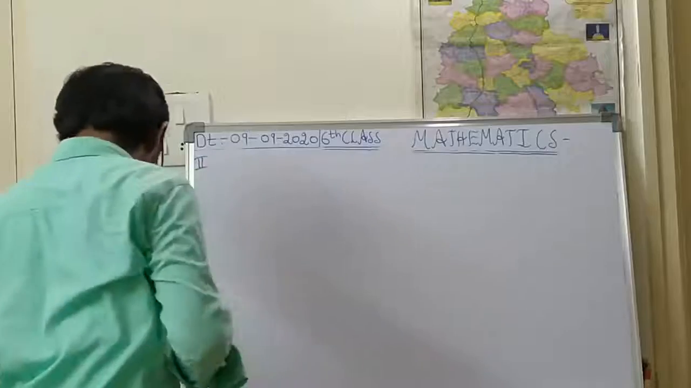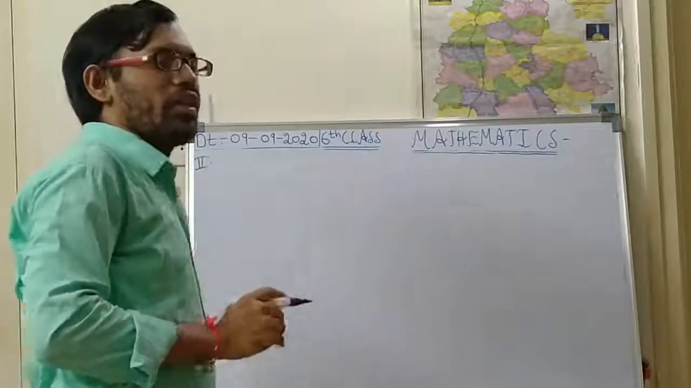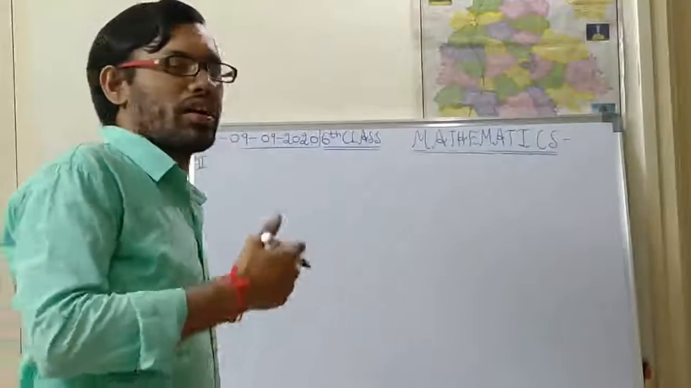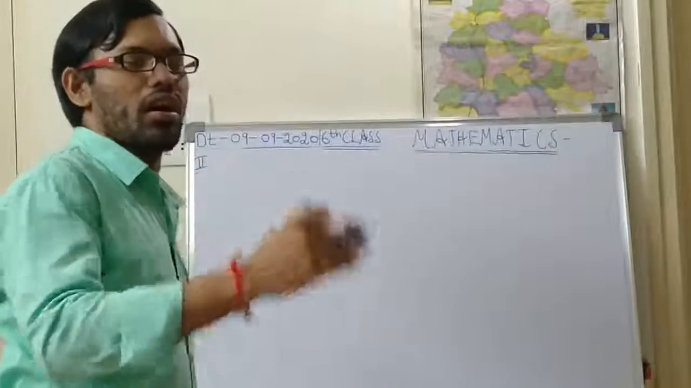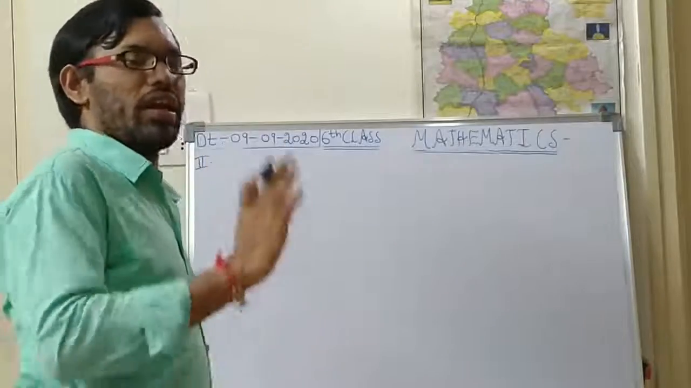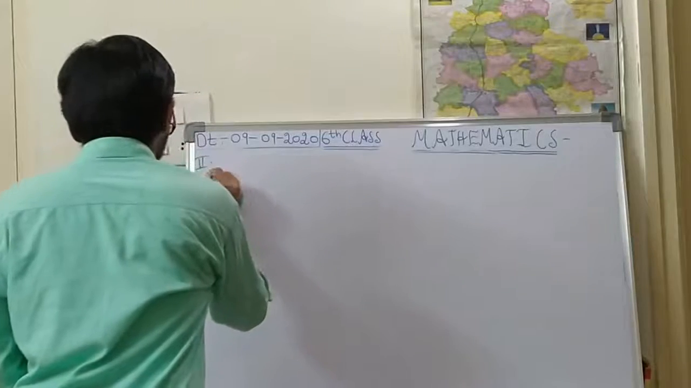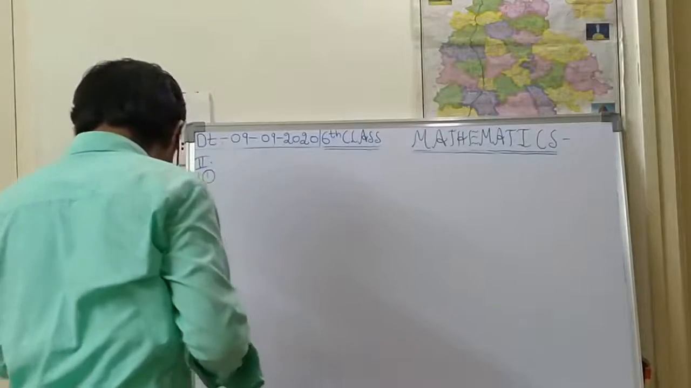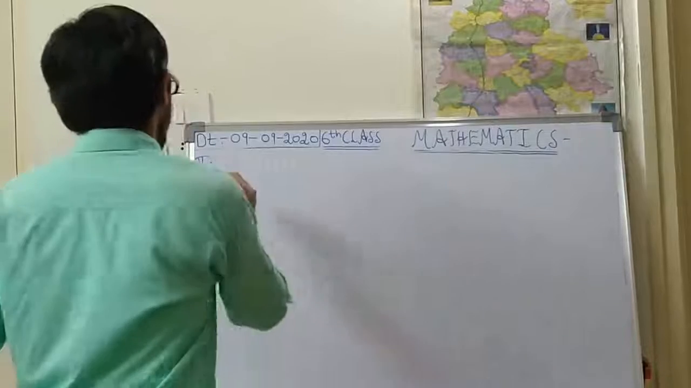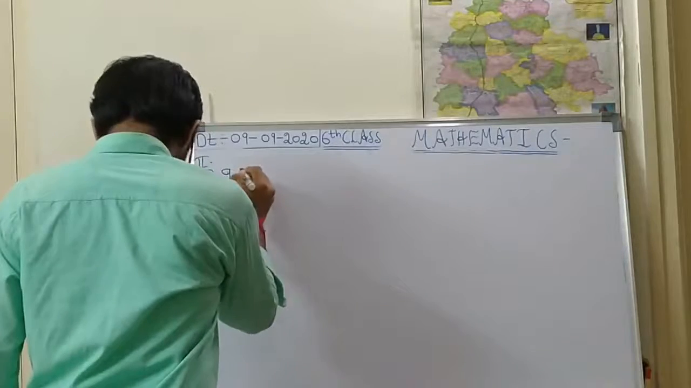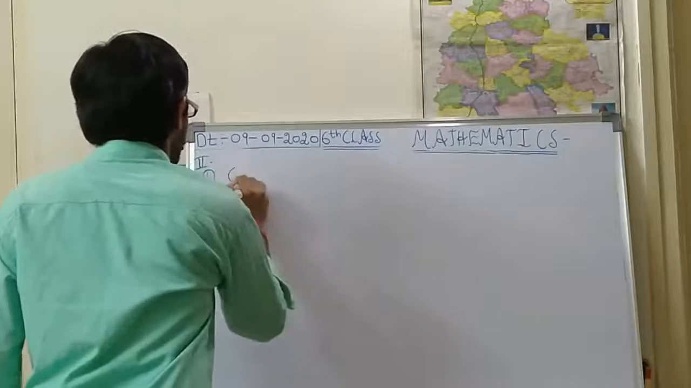Second bit. What is second bit? Verify whether the following numbers are divisible by either 9 or 10 or 5. Okay, 9, 5, 10. Now we shall see the first problem, with the help of the 9 table.